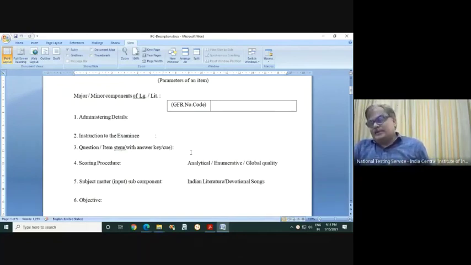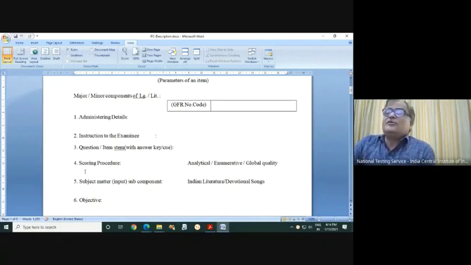Madam, while describing just before the subjective type, she might have told: if it is a small objective type question, a simple question where a 1 or 2 word answer is needed, like "What is your name?" "Vijay Kumar," then you can give the full answer also. Anyway, objective or subjective, any type of question you have to write here.